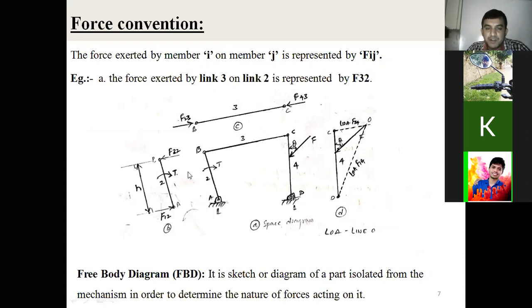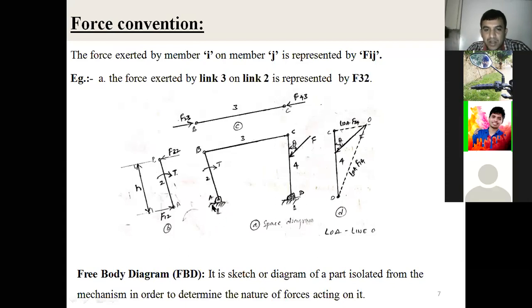For example, see the 4-bar mechanism here, right? In the 4-bar mechanism, the fixed link is always link number 1. The input link is link number 2. The intermediate link is link number 3. The output link is link number 4. Why do we call it a 4-bar mechanism? Each bar has only 2 joints, that's why they are called binary links. These are already studied in your kinematics of machines, so I'll not go into detail here.